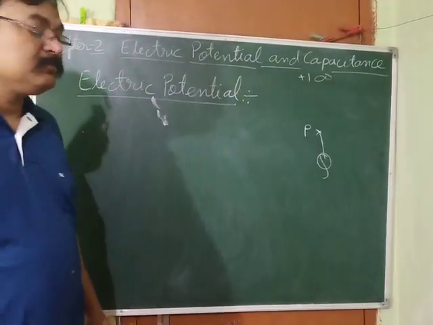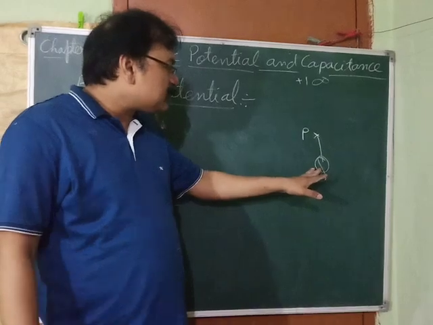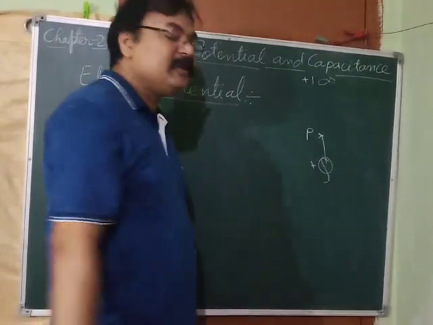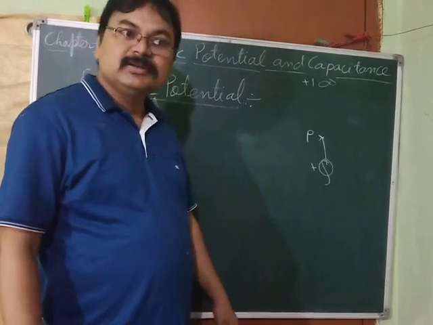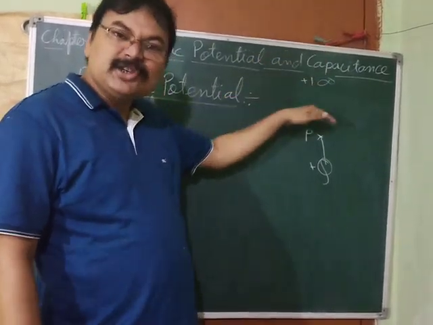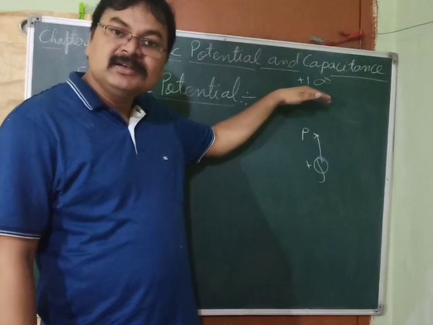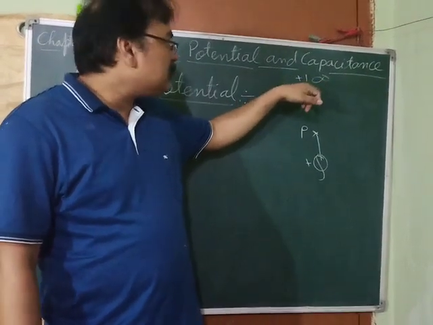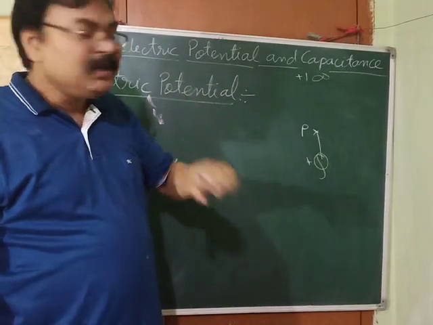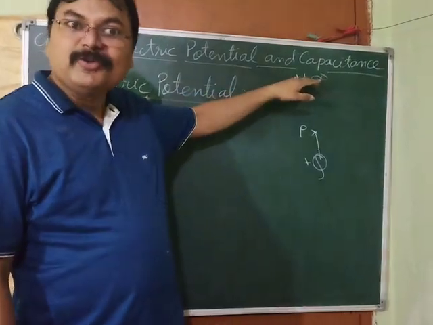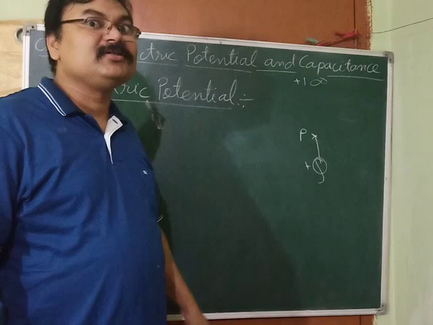Then what will happen? Let's see. Suppose this is a positive charge. Then this will repel that charge, and so you have to apply a force in this direction to counterbalance that repulsion, so that the net force acting on this unit positive charge is 0. When the net force is 0, then this charge can come with uniform velocity without acceleration. But